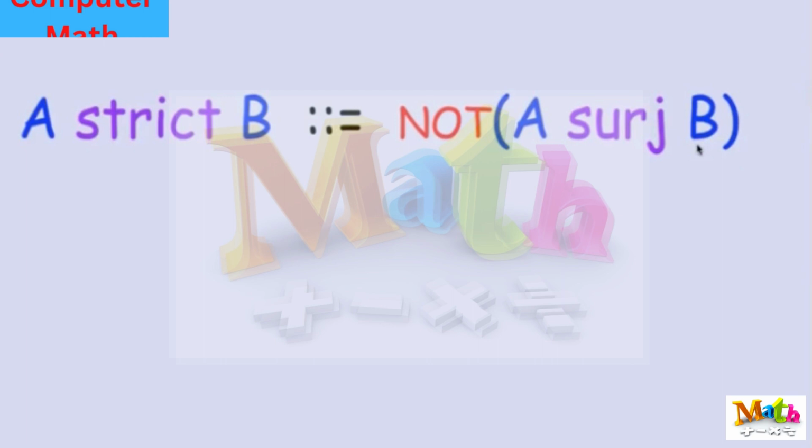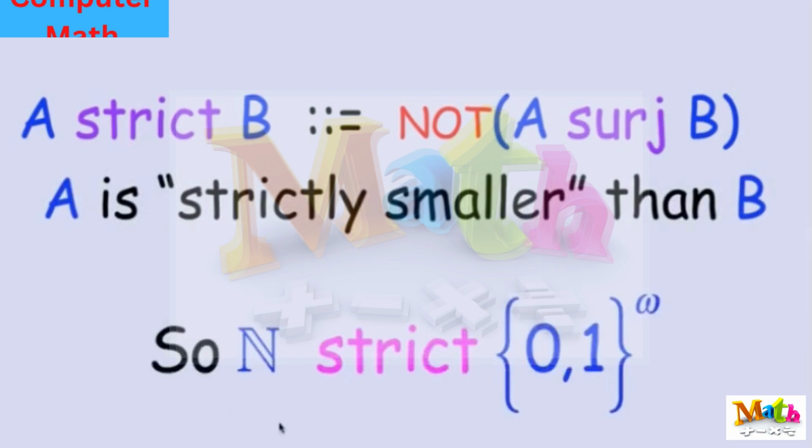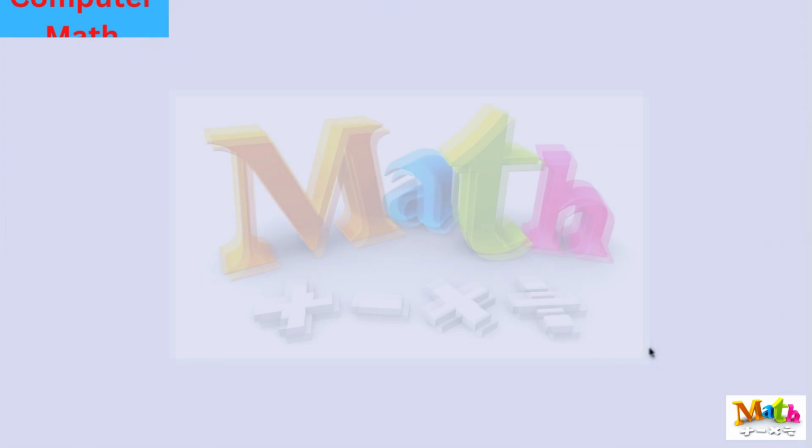That is, A is not greater than or equal to B, and B is greater than or equal to A. It turns out, technically, you can prove that if there isn't any surjection from A to B, there will be a surjection from B to A, but that's using a set theoretic argument that's not so obvious, and we don't need it. So this is the definition of strict. A strict B means you cannot get a surjection from A to B. And we're intuitively reading it as A is strictly smaller than B. And what we've just shown then is that the non-negative integers are strict to {0,1}^omega, the infinite binary sequences.